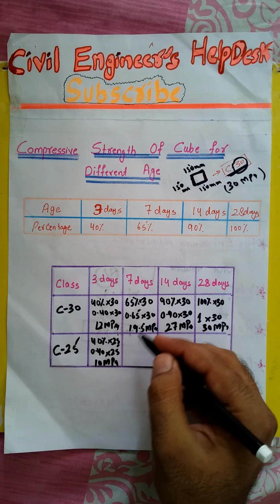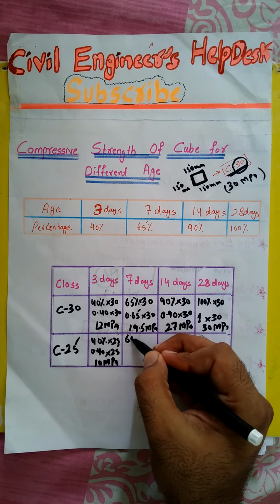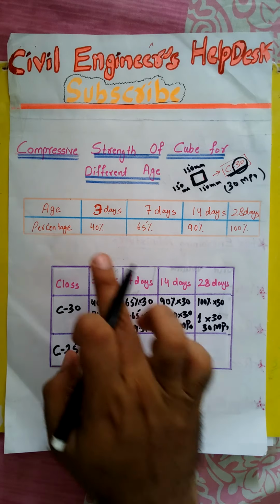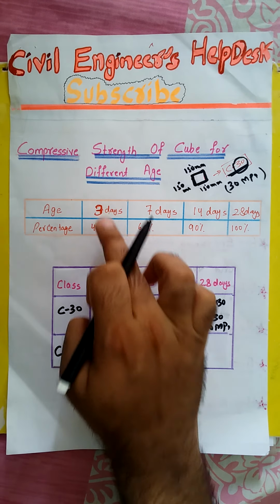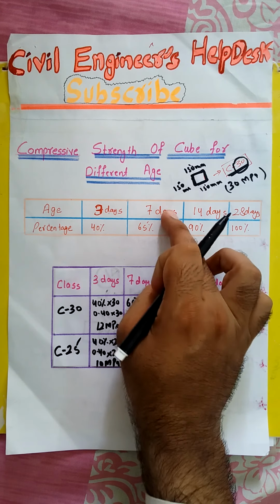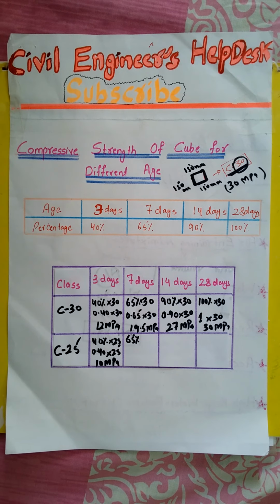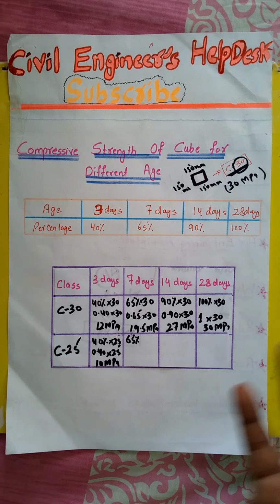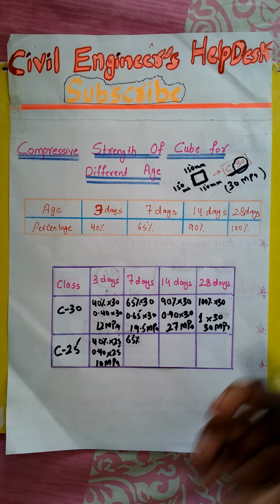Now we will work for 7 days. 7 days means 65%. Viewers, always remember these percentages according to days. If you remember these percentages according to days, you will not feel any difficulty on site or whenever you want to know the actual strength for any age.